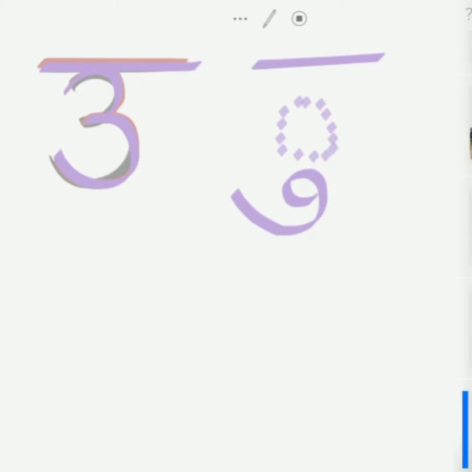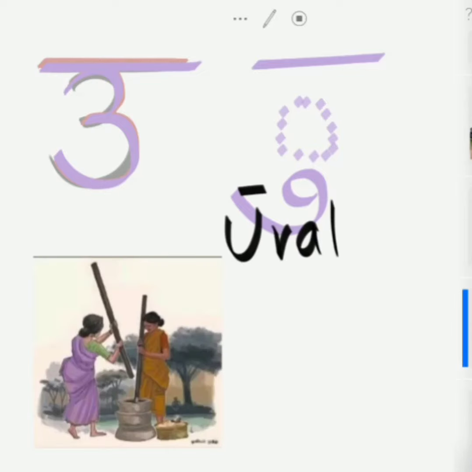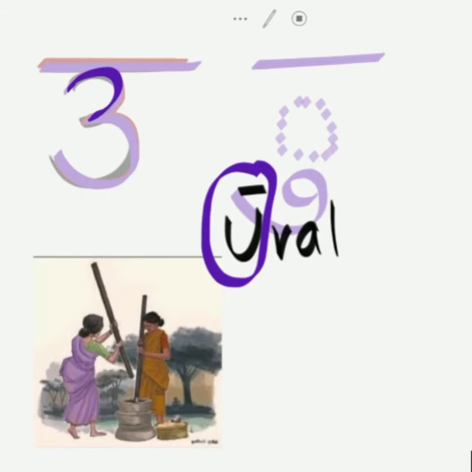The pronunciation of U is similar to the word Ural in Tamil. This U, Ural, is similar to the Hindi swar U. That is the first U.